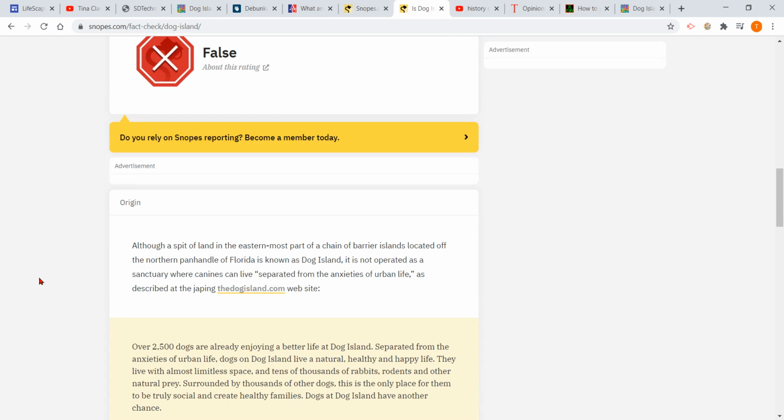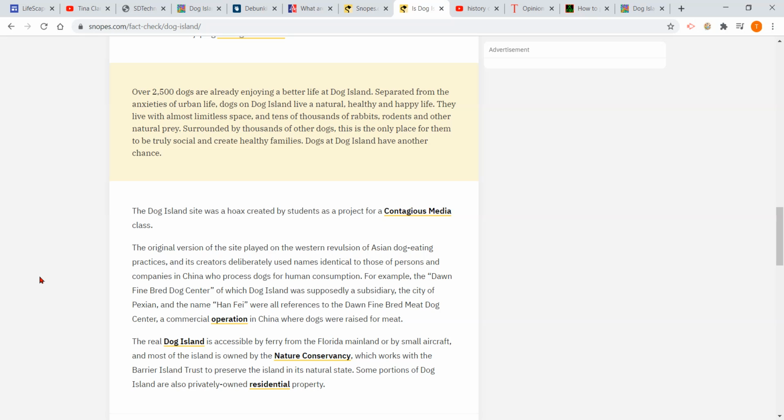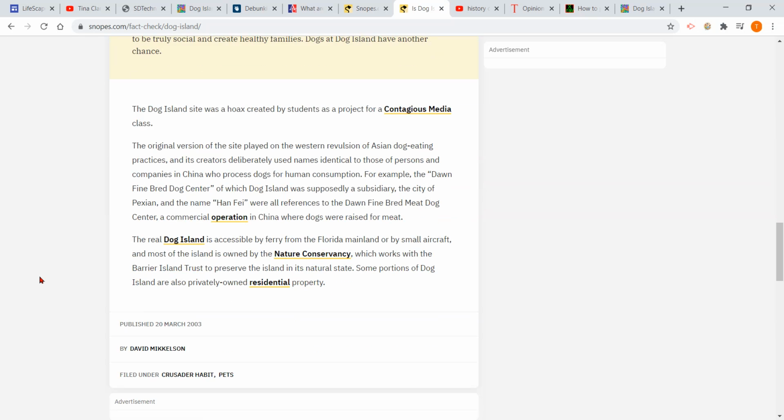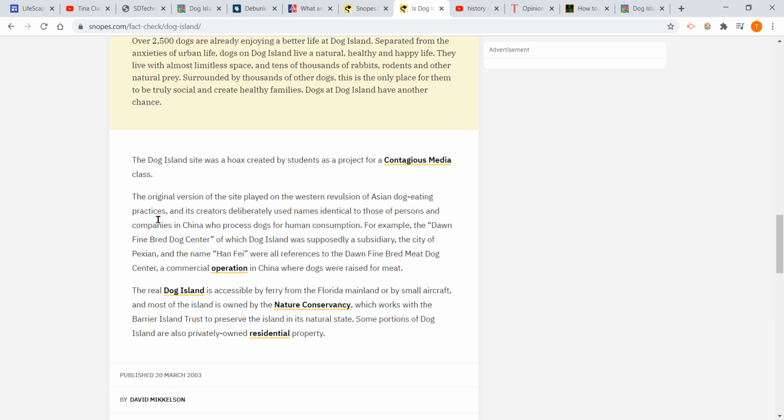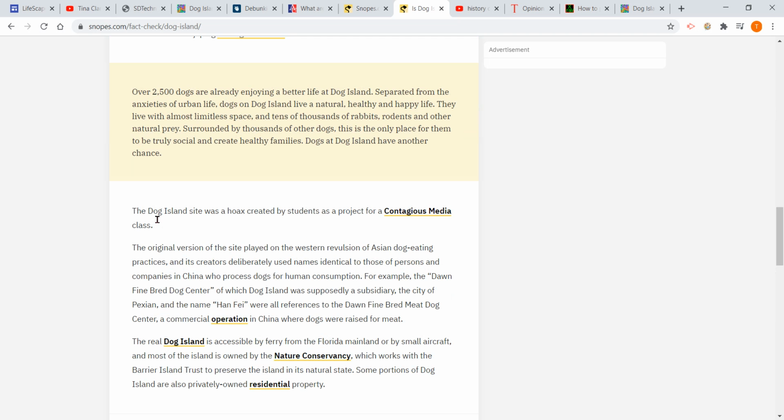It's giving the origin of it, and it says that it is false, and it says it's a hoax. Right here, look. The Dog Island site was a hoax created by students as a project for a contagious media class. Now, I'm not going to follow that, but that's enough for me.